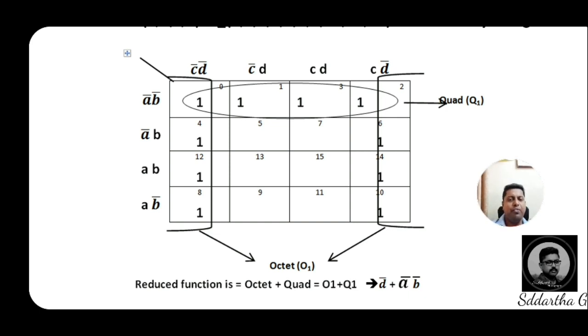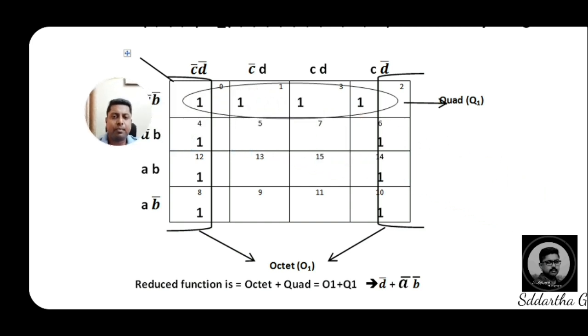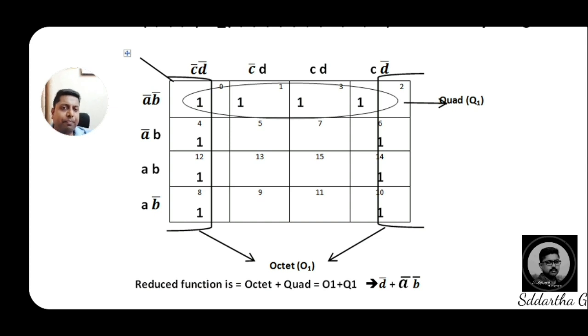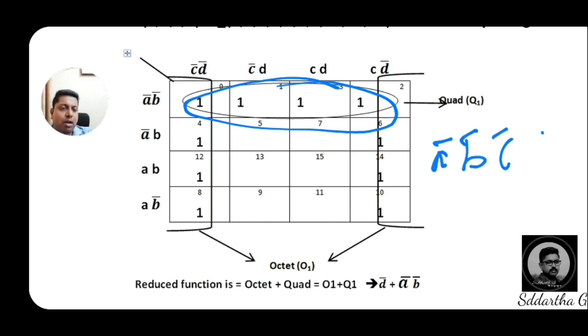Now, by this problem, we have marked one quad here. Then how to take the address of this quad? See, very clear. For your reference, now I am writing the address of the quad here. This is a horizontal quad. Now I am writing the first address of that quad, that is A bar, B bar, C bar and D bar.